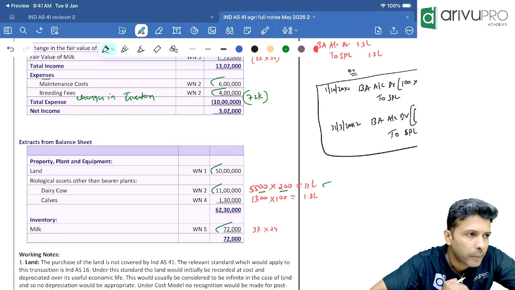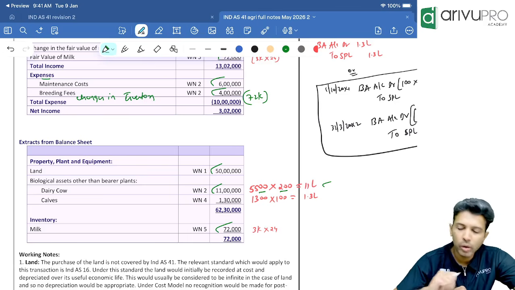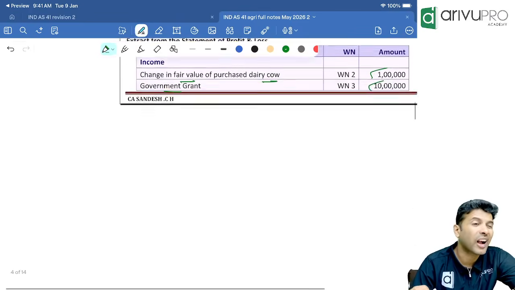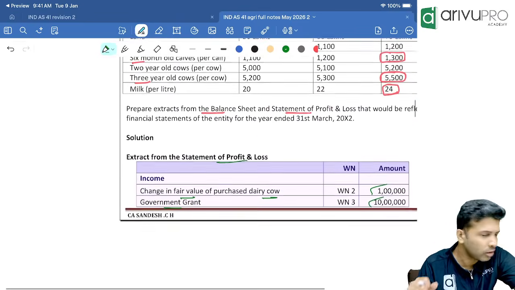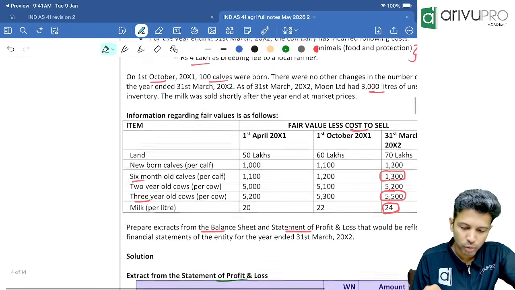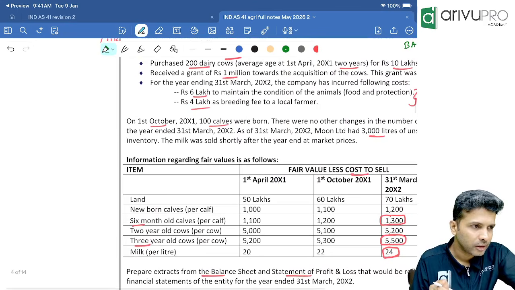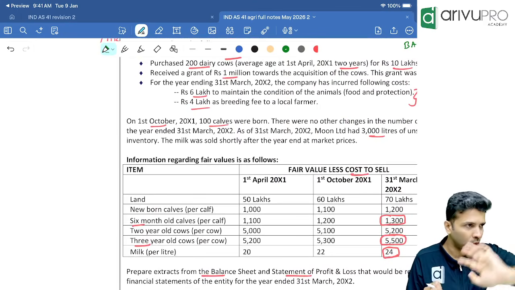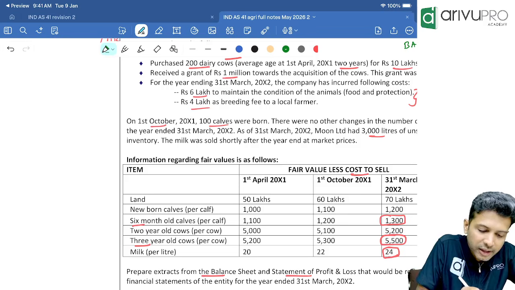Done now. Everybody good? The only thing we have to account for now is the calves. 100 calves were born. No treatment needs to be given for any purchase, so the problem is done. I will show you with the entry, and I'll also show you in one liner how you can solve it. First, just for our understanding, let's solve it with the entry.